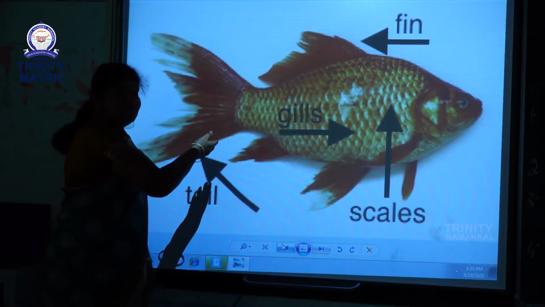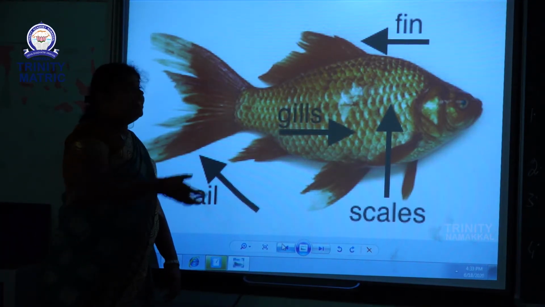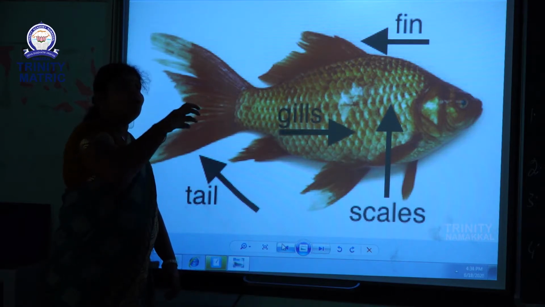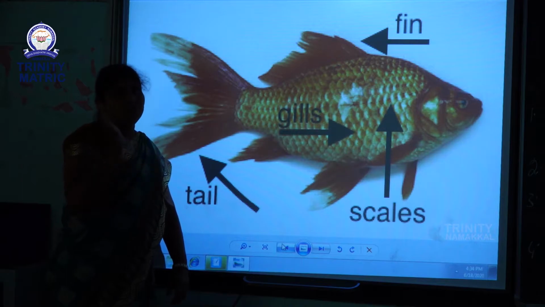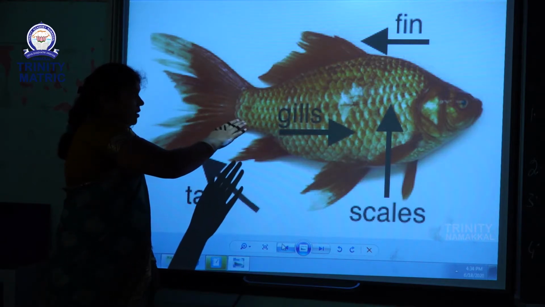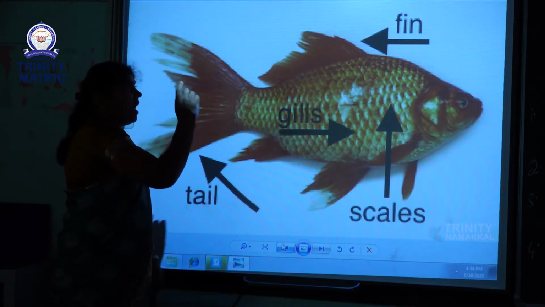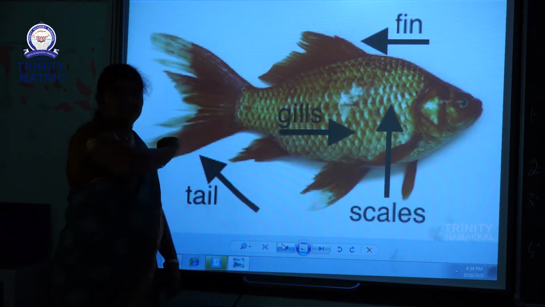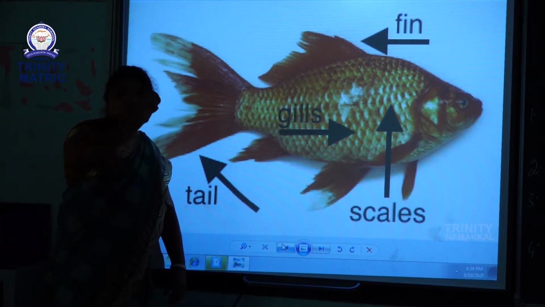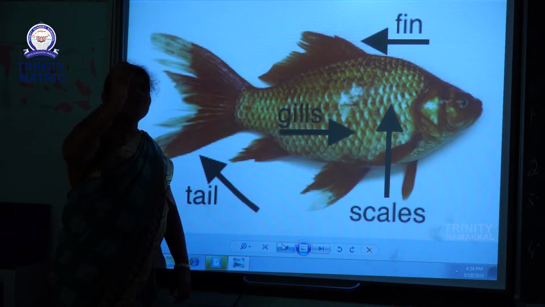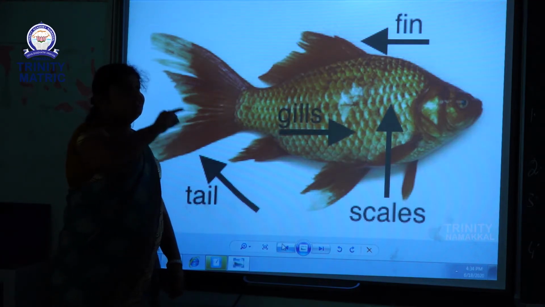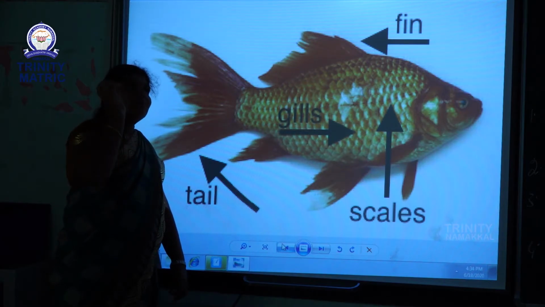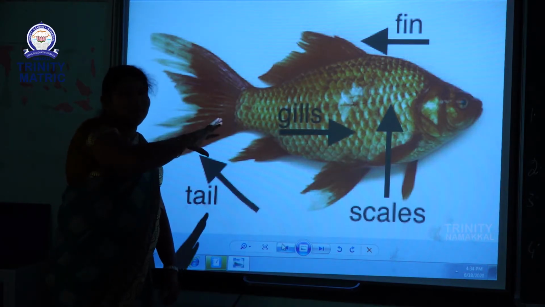Next, these are water animals. How do water animals move from one place to another? Do water animals have limbs? No. These water animals have fins. The fins are used for movement, that means swimming.